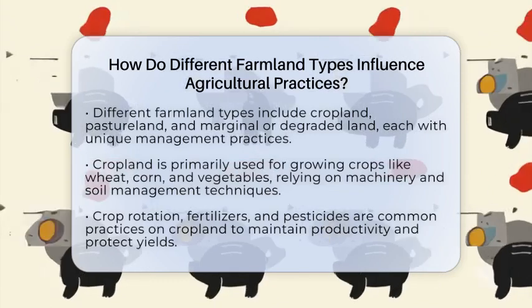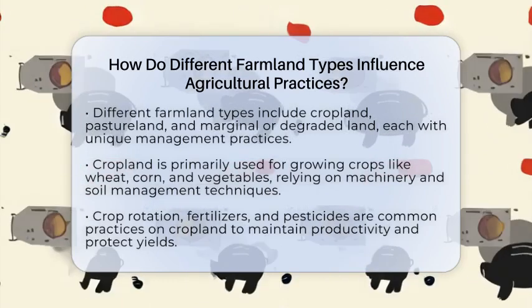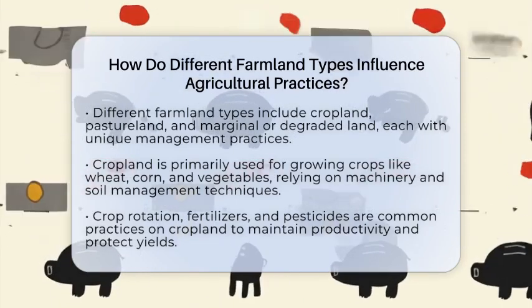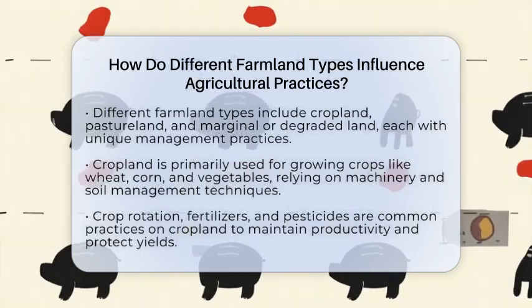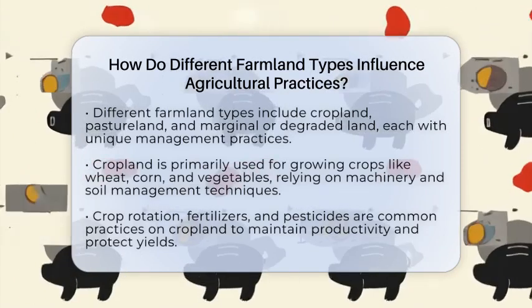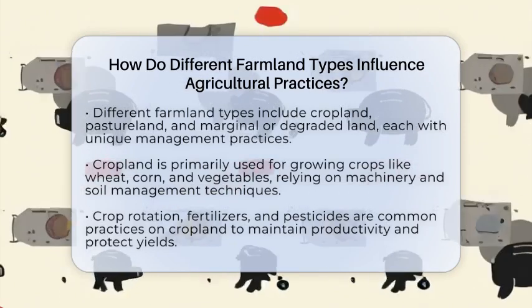Crop rotation is a common practice to keep the soil healthy and prevent pests from building up. Fertilizers and pesticides are also used to boost growth and protect yields. Cropland tends to be worth more because it produces high quantities of marketable crops, making it attractive for commercial farming.